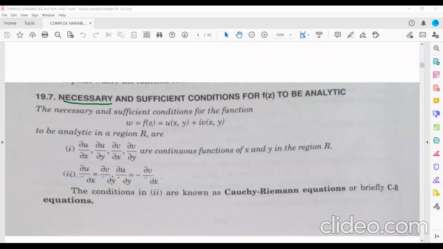The necessary and sufficient condition for w equal to f(z), that is u(x,y) plus i v(x,y), to be analytic in a region R is that the partial derivatives must exist and be continuous, and del u by del x equals del v by del y, and del u by del y equals minus del v by del x.